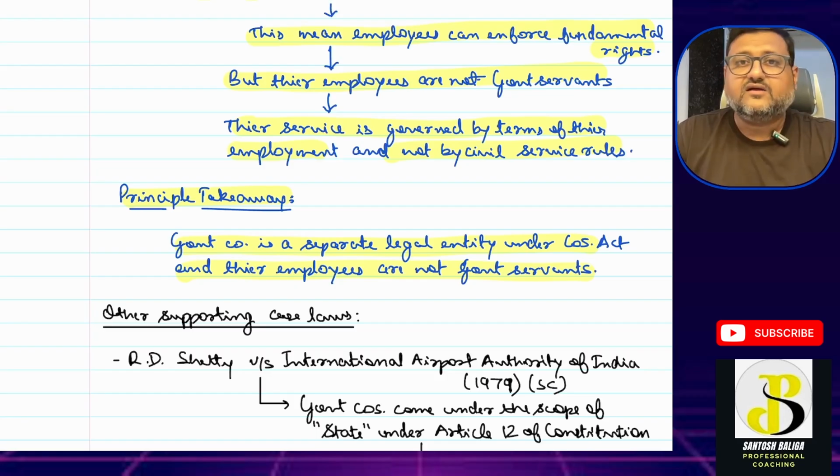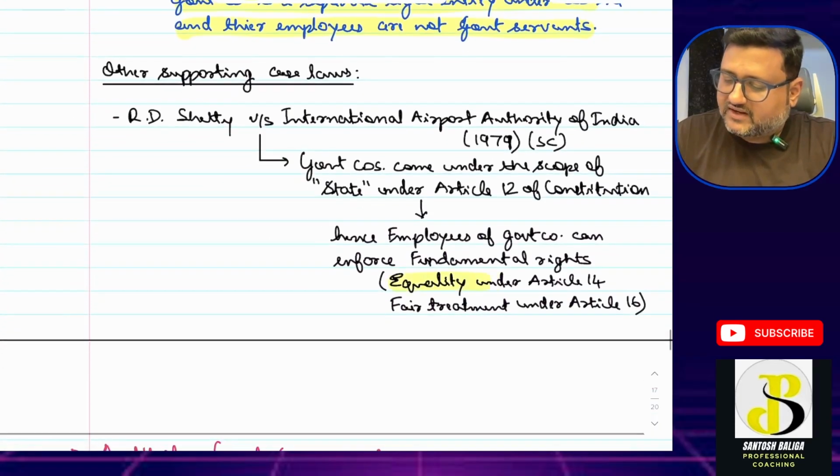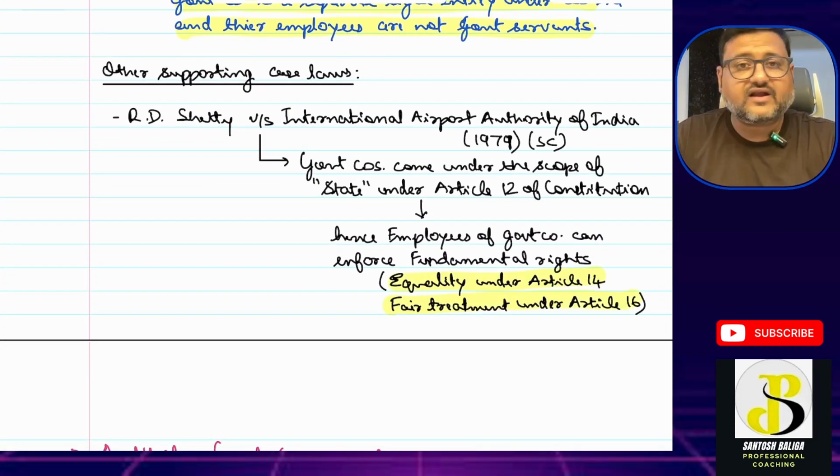There are some other supporting case laws which also say that a government company or a statutory corporation is also part of the definition of state under Article 12. Hence, the employees of government companies or statutory corporations can approach the court for the protection of their fundamental rights, but they are not government servants of the Government of India. Under Article 12 they have the protection to fight for their fundamental rights, like the right to equality under Article 14 or fair treatment under Article 16.